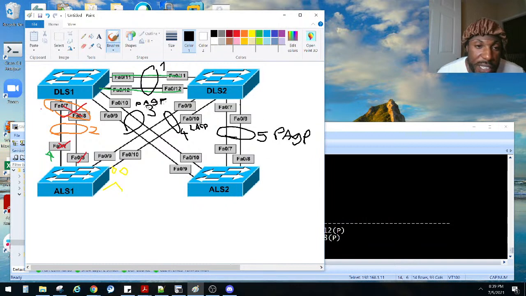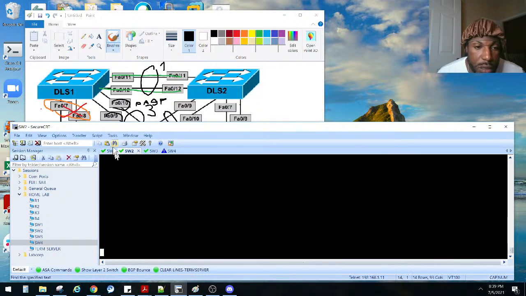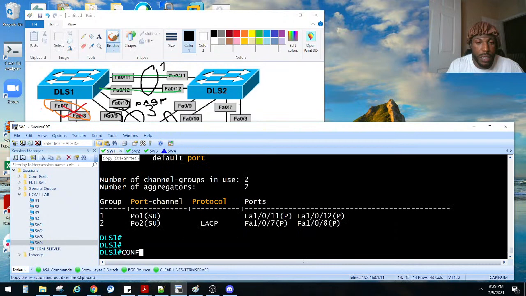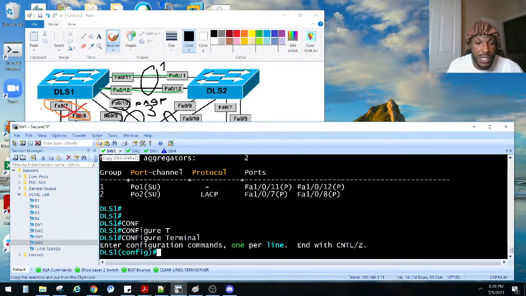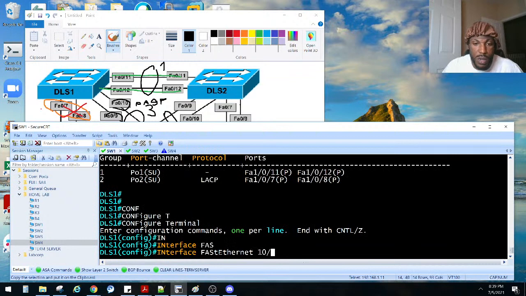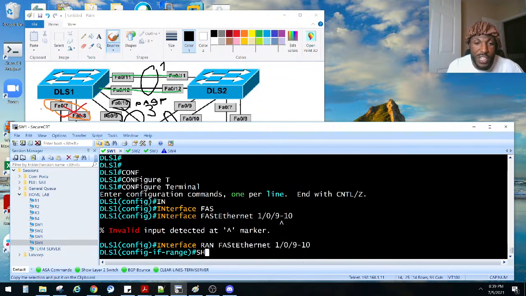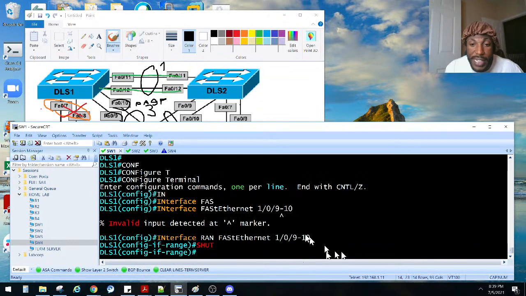All right, so let's go to this port channel right here. Port channel 3 between 9 and 10. So I'm going to go to DLS1. Where's he at? Right here. I'm going to put interface FastEthernet 1/0/9 through 10. What am I thinking, man? I keep forgetting the range command. Sorry, y'all. Shut those bad boys down. Do the same thing on the other side.